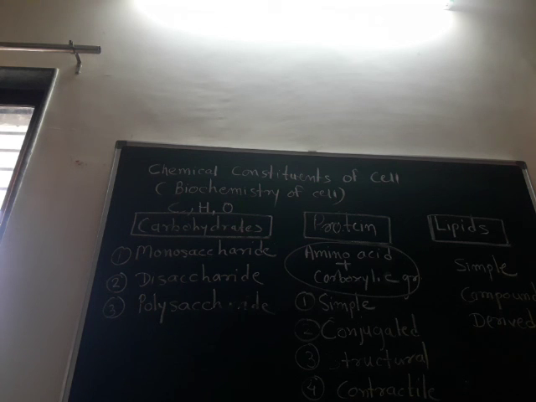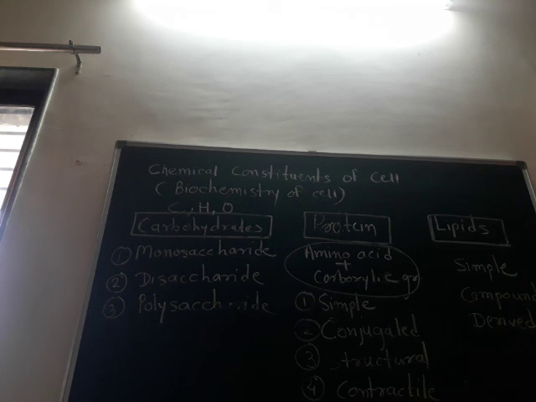Another example of derived lipids is the waxes. The plant waxes are esters of saturated fatty acids with a long chain alcohol and a ketone group. Carotenoids are pigment compounds of six carbon rings with a highly unsaturated straight chain of hydrocarbon.